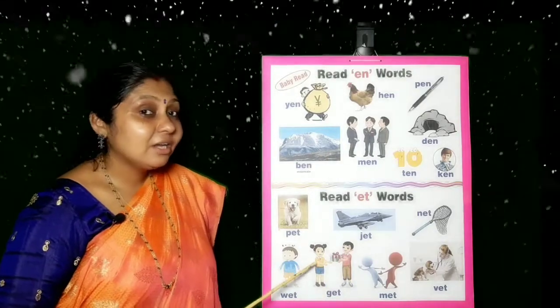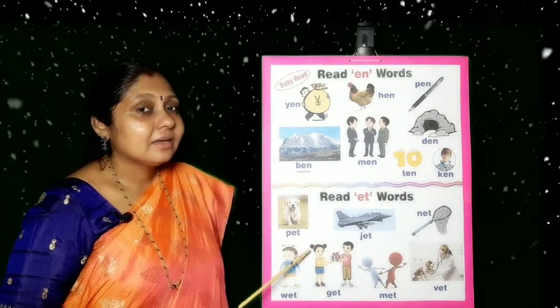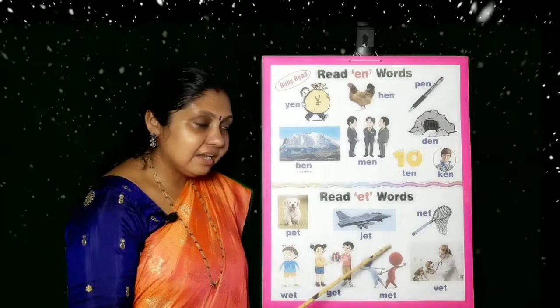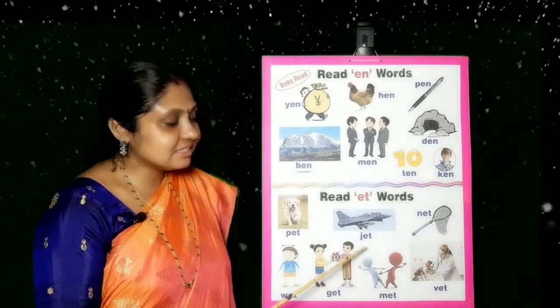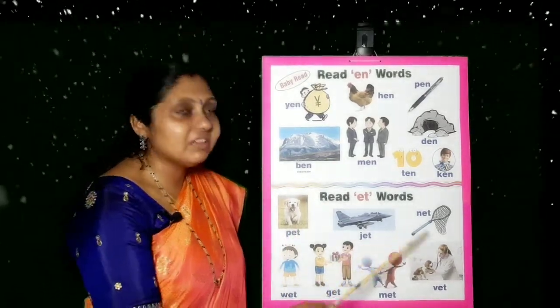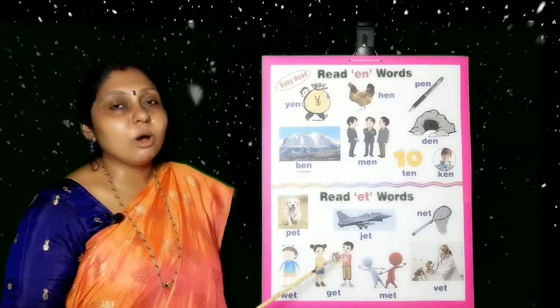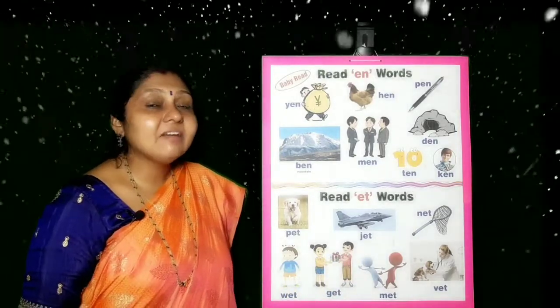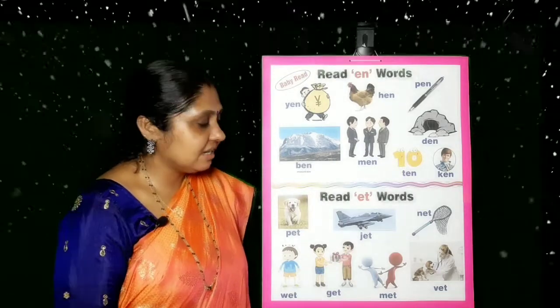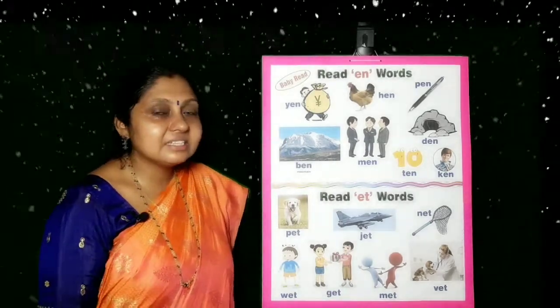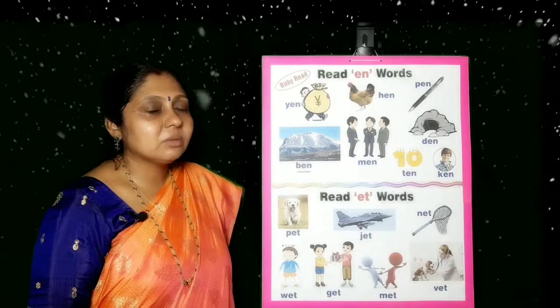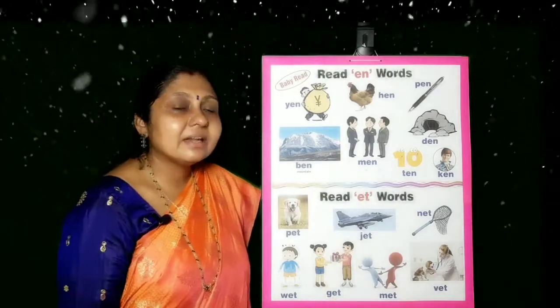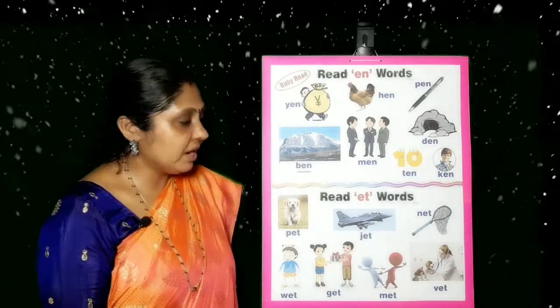But here you have to observe a lot regarding the spellings of the words. Every word is ending with ET. They are all 3-letter words. With that, they have the same sound at the end of all the words.